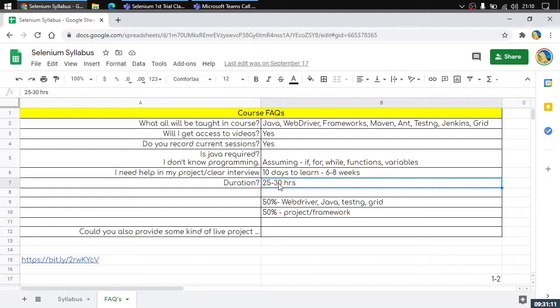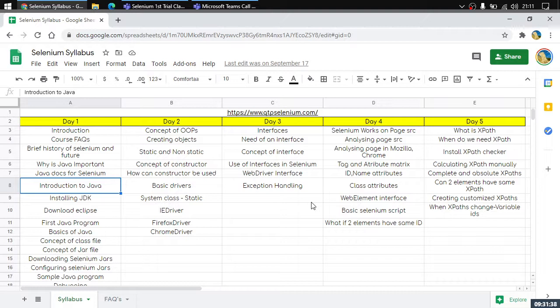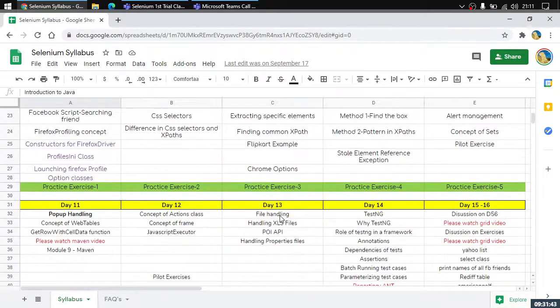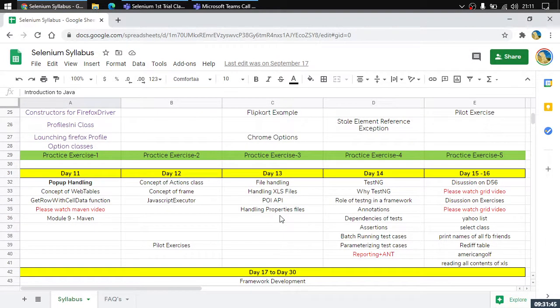Next thing is, what will be the duration of this course? The duration of this course is 25 to 30 hours. It depends. Sometimes it gets covered in 26 hours, sometimes it takes 32 hours as well. So it depends on the level of understanding you're getting from the content I'm delivering. Next thing is how we are dividing this course. The course is subdivided into two parts. The first half is basically Selenium. The next half is how we use Selenium inside a project.